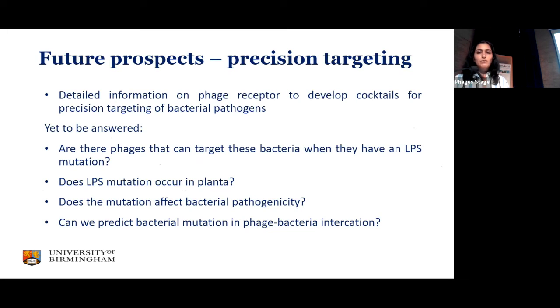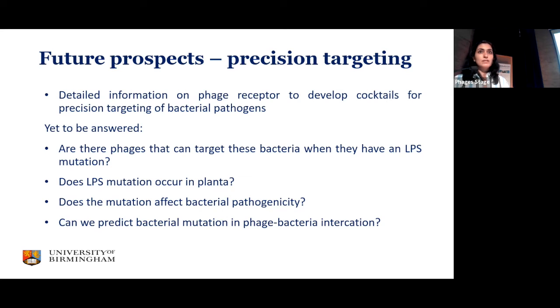That would help us to develop cocktails that can precisely target bacterial pathogens, especially because this cherry pathogen is quite complex, with different pathogens and different strains of each pathogen causing disease. So it is important to realize that when we develop a phage cocktail.